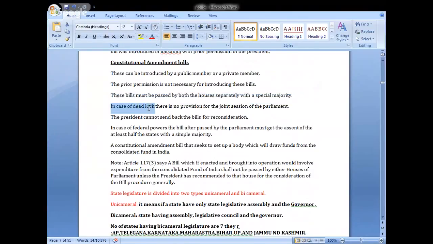In case of deadlock, there is no provision for the joint session of the parliament. It means if a bill is passed in one house and not passed in the other house, there is no provision for joint session. The president cannot send back the bills for reconsideration. President must approve.